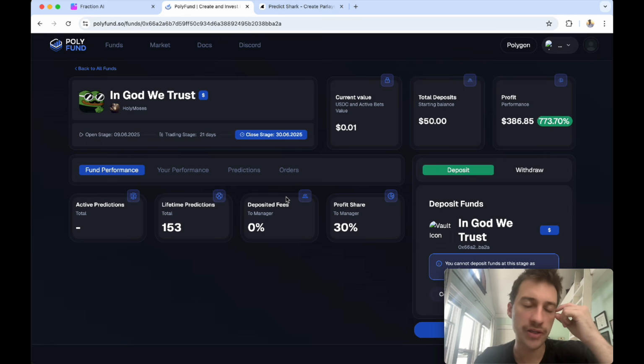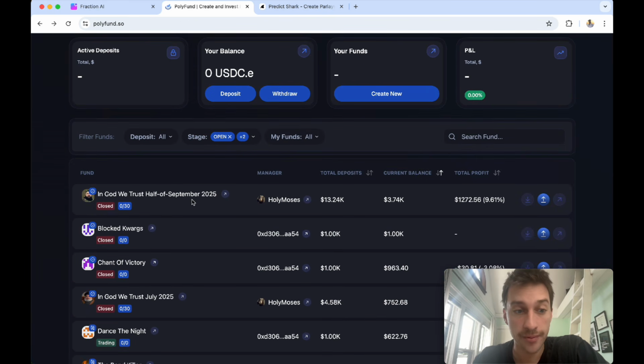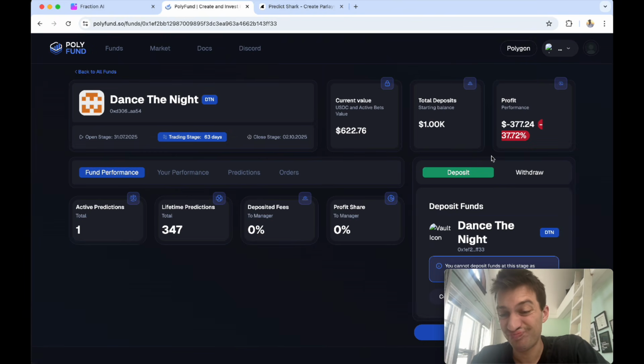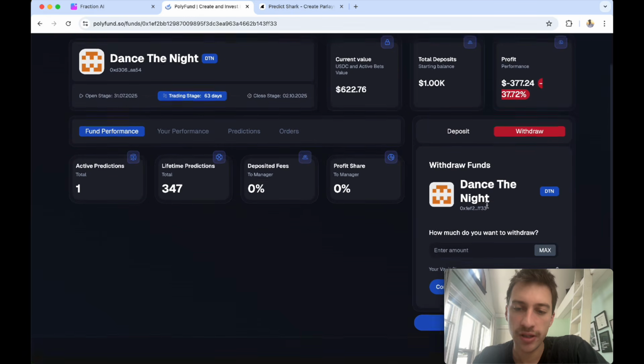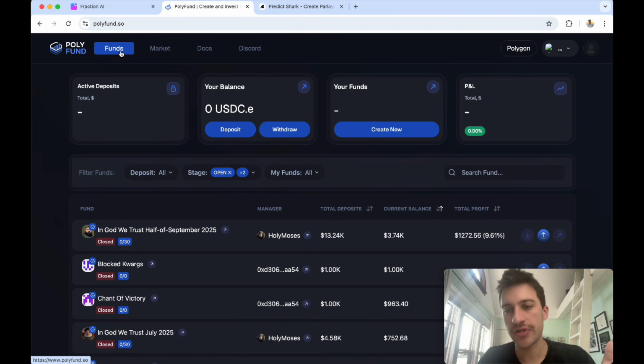But there's a lot of really cool things you can do with this, essentially, you don't have to do anything. All you would do would be to stake one of these guys here, and then you can withdraw whenever you want. So to withdraw, let's say you deposit here. If you like this person's trading, you would then just click withdraw, and you would withdraw back to your native wallet. Really cool site. I think that as more and more high alpha traders get on Polyfund, it's just going to get better and better for you to stake.